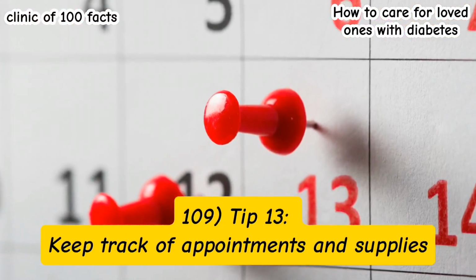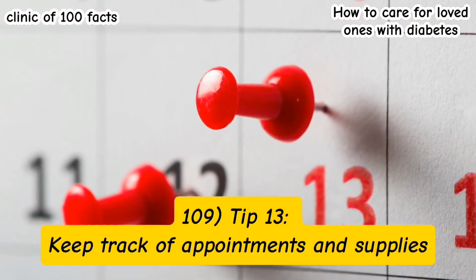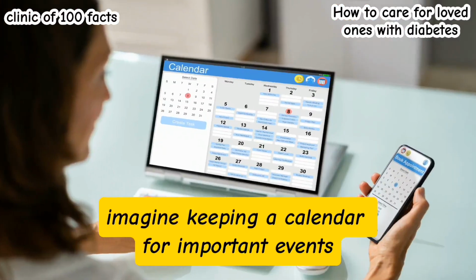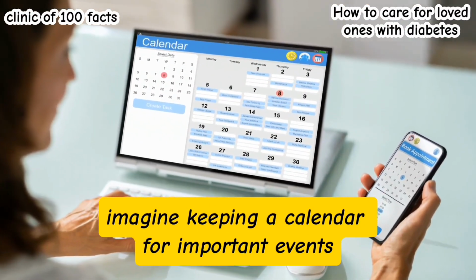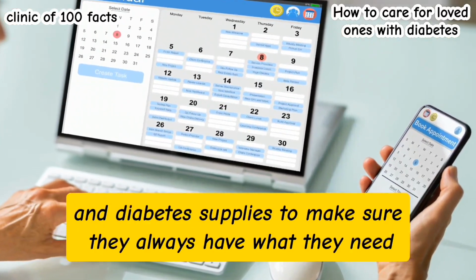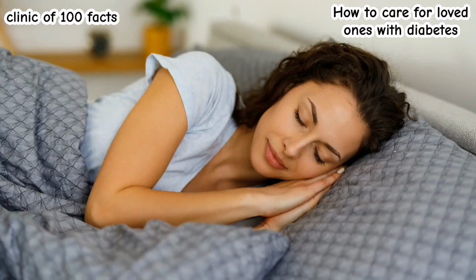109. Tip 13. Keep track of appointments and supplies. Help manage their schedule and diabetes supplies. Imagine keeping a calendar for important events. Track their medical appointments, medication refills, and diabetes supplies to make sure they always have what they need.